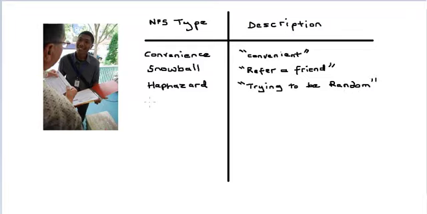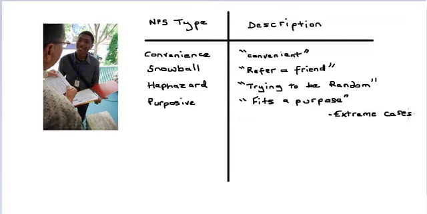Purposive sampling is where you choose a sample based on your knowledge about the population and the study itself. The sample is chosen based on the study's purpose. And there are several types, including extreme cases, for example, the very sick or the very old.